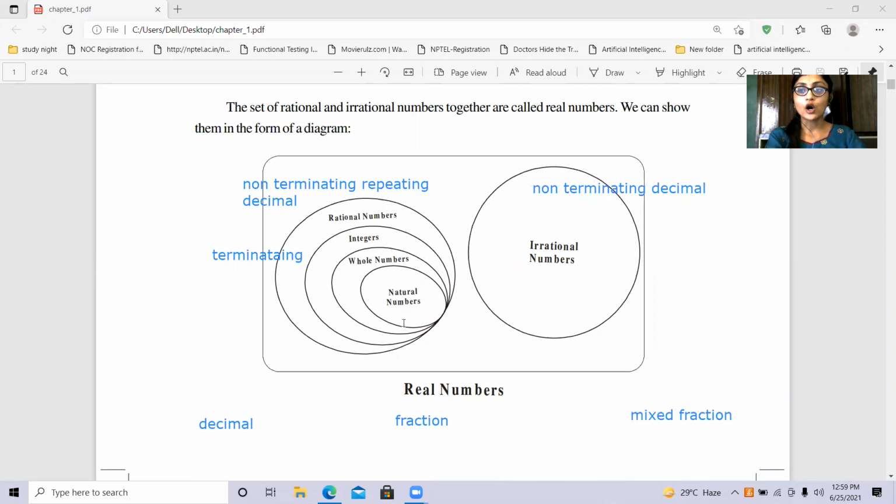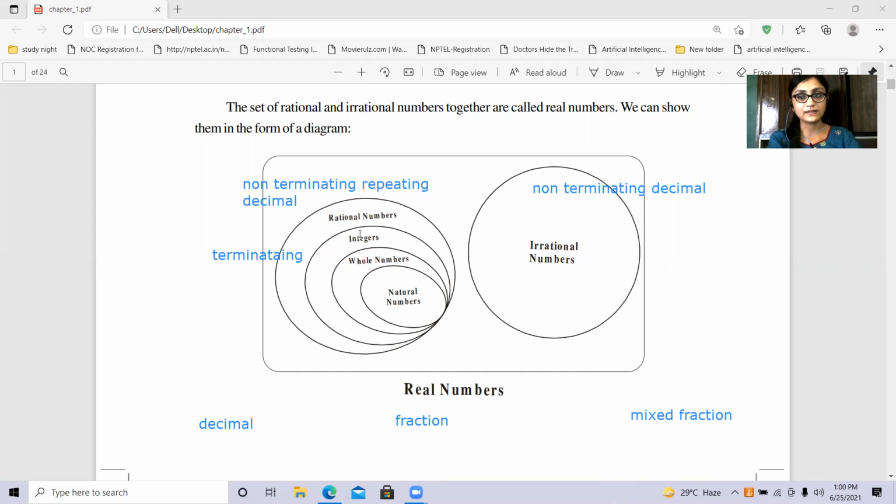Natural numbers. All the counting numbers are called the natural numbers. Whole numbers. The numbers along with the counting numbers and a zero are called the whole numbers. Examples for the whole numbers are 0, 1, 2, 3, 4, and so on. Whereas removing the 0, we will get the natural numbers.